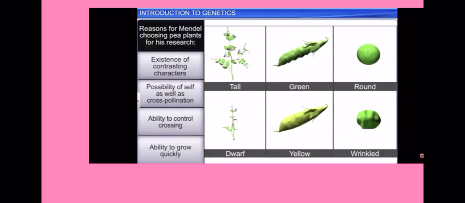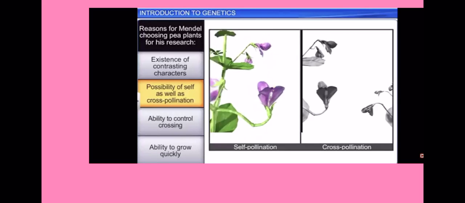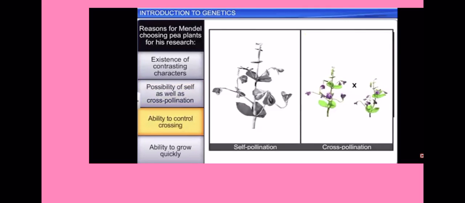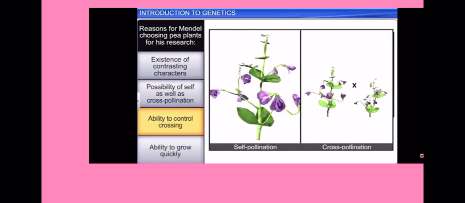The reason for Mendel choosing common pea plants for his research was that the plant had various contrasting characters such as length of the plant, color of the pod, and shape of the seed that were visible to the naked eye. Moreover, self-pollination as well as cross-pollination was possible in these plants, and crossing between these plants could be controlled. In addition, these plants grow quickly and produce a large number of offspring. Mendel, for the first time, had applied statistical analysis and mathematical logic to problems in biology.